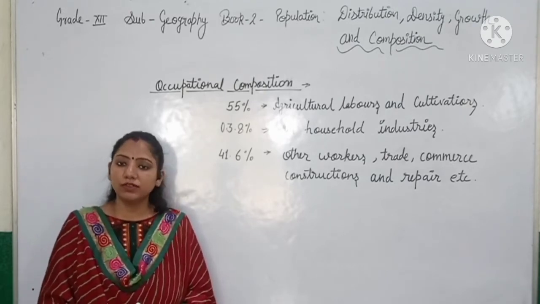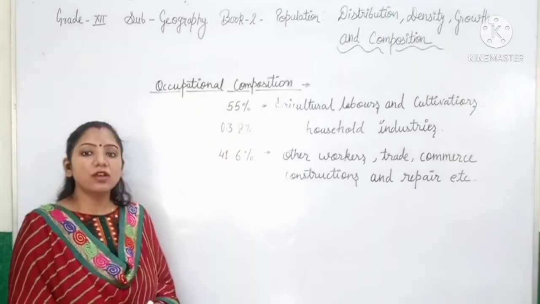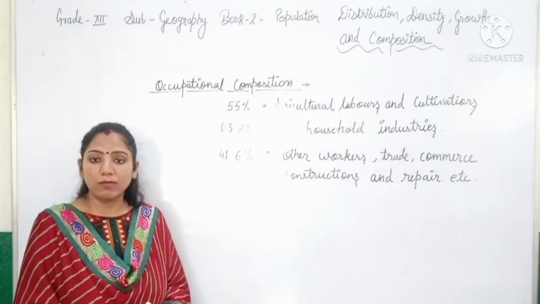Let's look at a map through which we can see the regional occupational composition of the population.